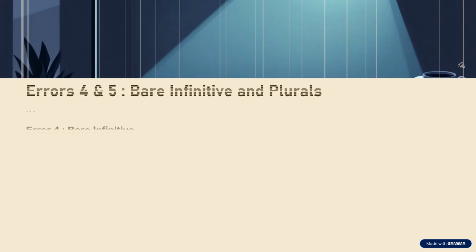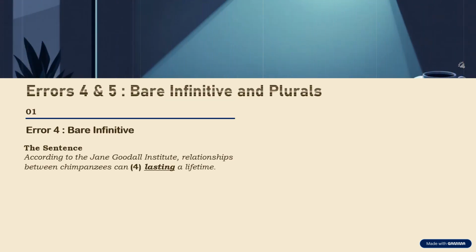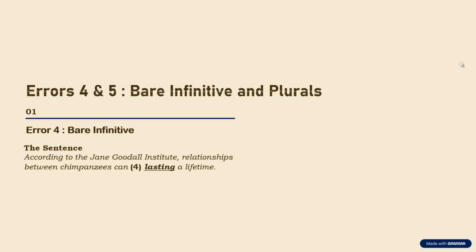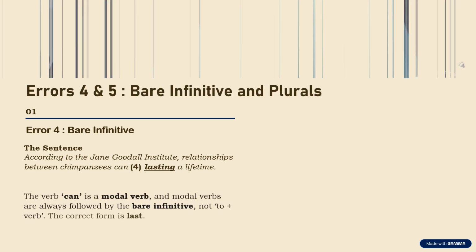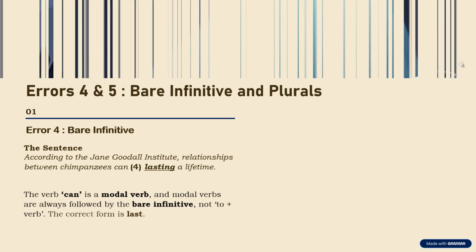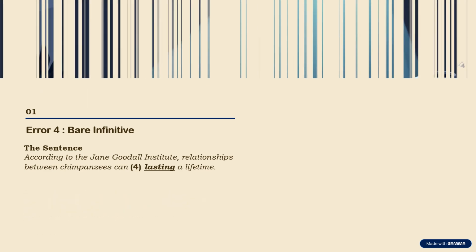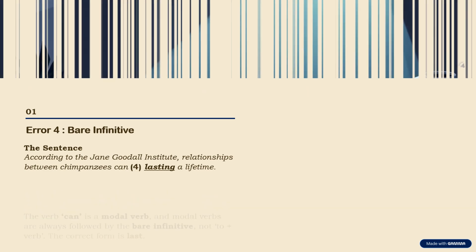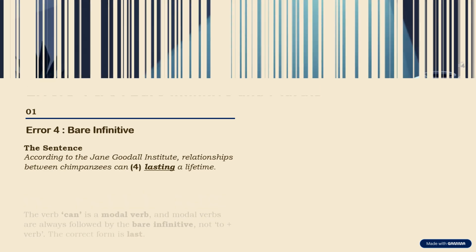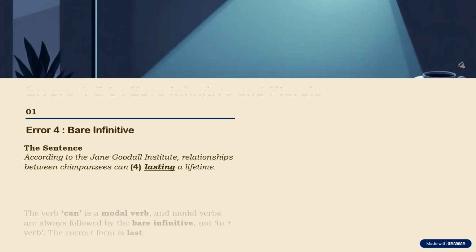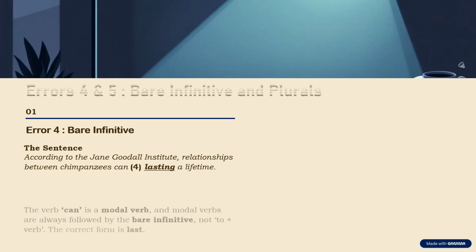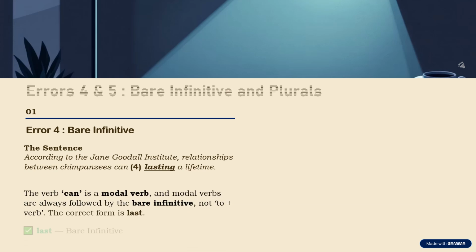Let's look at this sentence. According to the Jane Goodall Institute, relationships between chimpanzees can lasting a lifetime. The bare infinitive, the verb without to, is used after modal verbs, such as can, could, may, might, must, shall, should, will, would. So in this sentence, relationships between chimpanzees can last a lifetime. Can is a modal verb, and modal verbs are always followed by the bare infinitive.